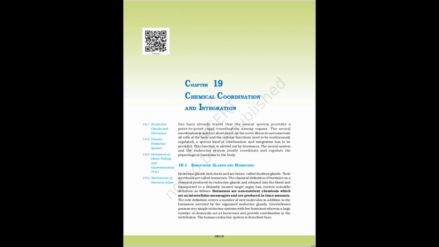19.2.5 Parathyroid gland. In humans, 4 parathyroid glands are present on the back side of the thyroid gland, 1 pair each in the 2 lobes of the thyroid gland, Figure 19.3b. The parathyroid glands secrete a peptide hormone called parathyroid hormone, PTH. The secretion of PTH is regulated by the circulating levels of calcium ions. Parathyroid hormone, PTH, increases the Ca2+ levels in the blood.